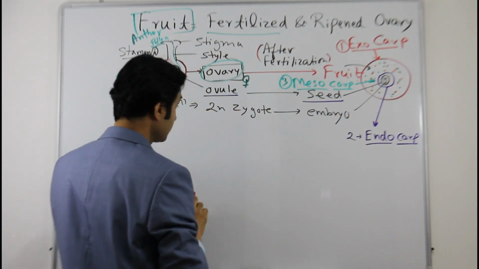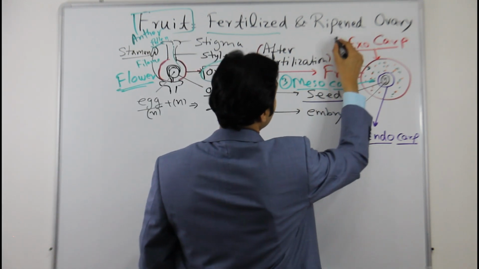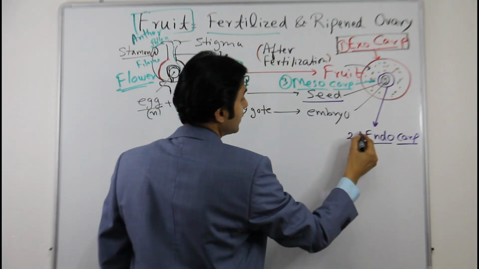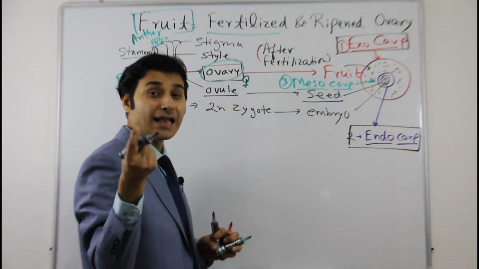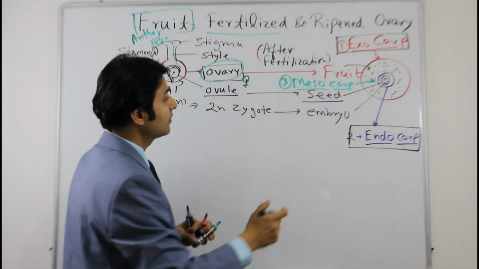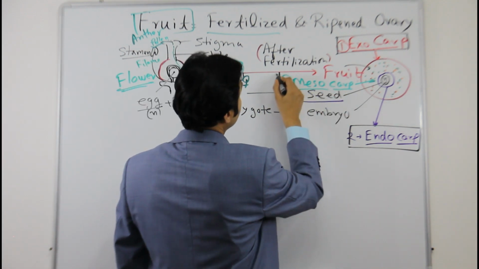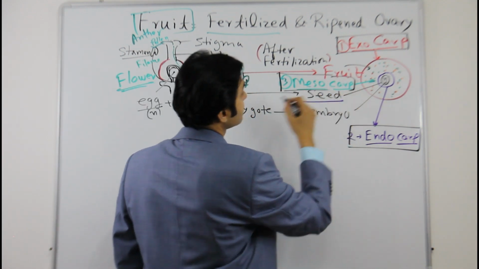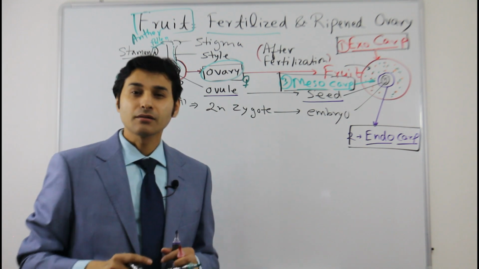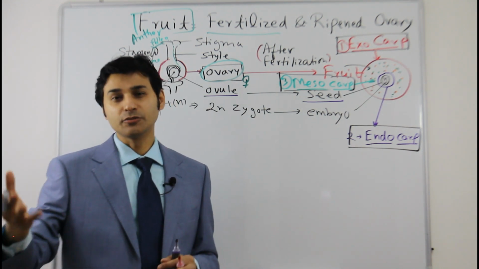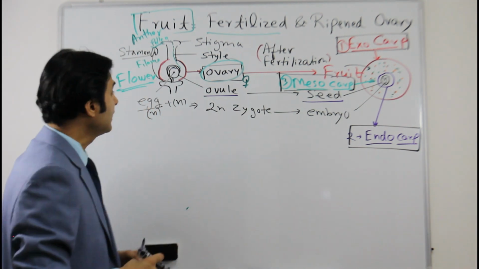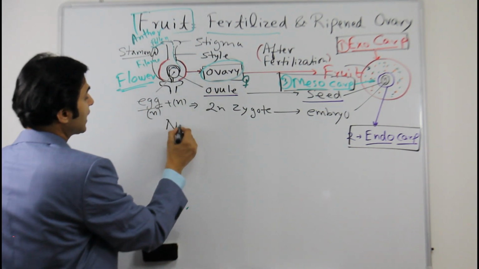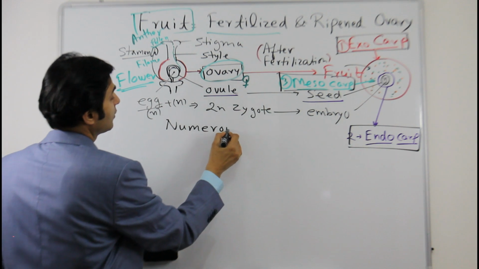Exocarp, so this is the exocarp, the outermost layer. Second is endocarp, which has the seed inside, and the mesocarp, which is the middle layer. But as I said, there are around 300,000 species of angiospermic plants. There are numerous types of fruits.